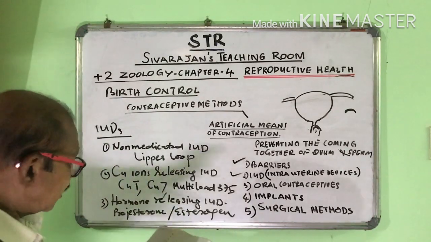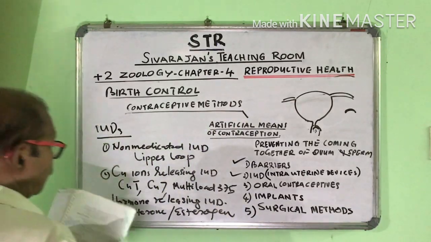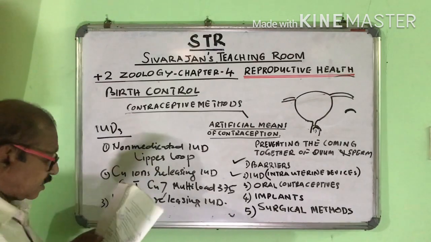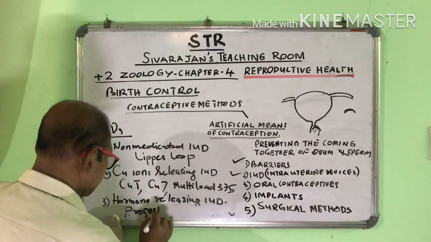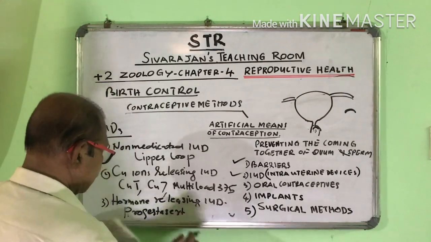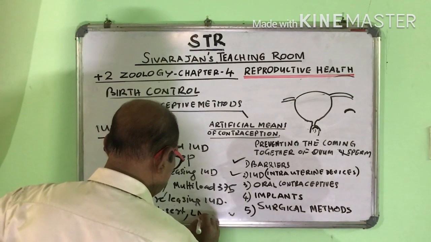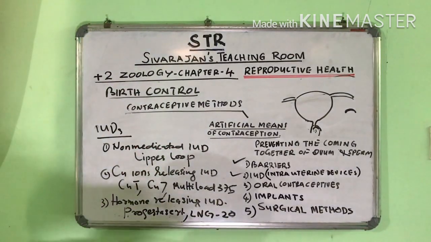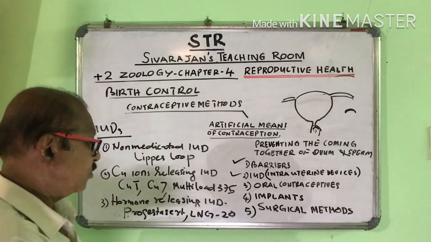Progestasert and LNG-20. These are the examples. So hormone releasing IUD examples are Progestasert and LNG-20.